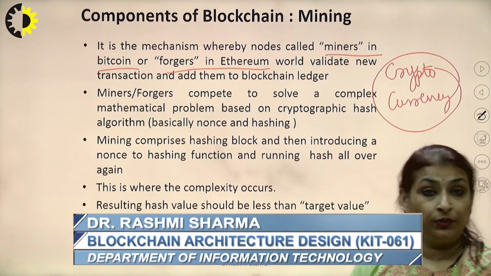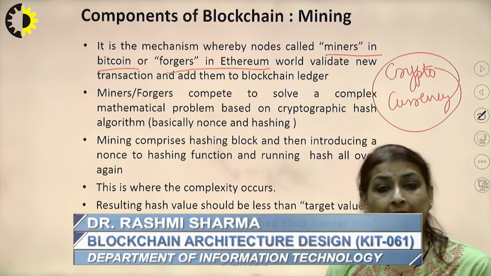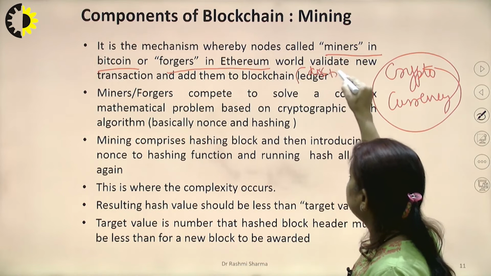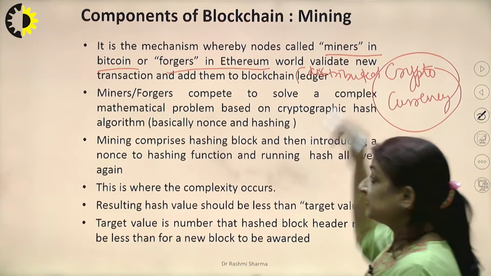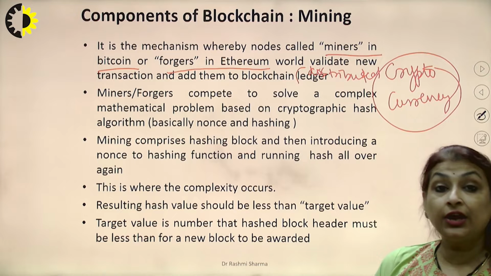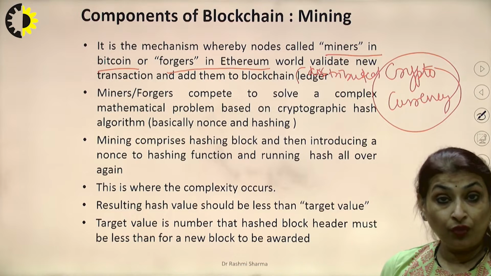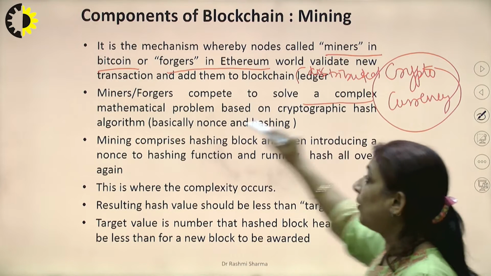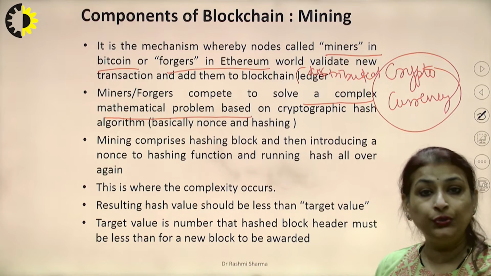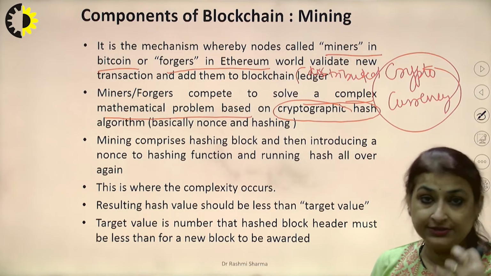So what do these particular persons do? They validate a new transaction which is being done and add that transaction to the blockchain distributed ledger. Each and every transaction is recorded there. These miners or forgers compete with each other. They fight to see who will be the winner. What do they want to do? They want to solve a complex mathematical problem using the cryptographic hash algorithm, which we have discussed in our previous videos.